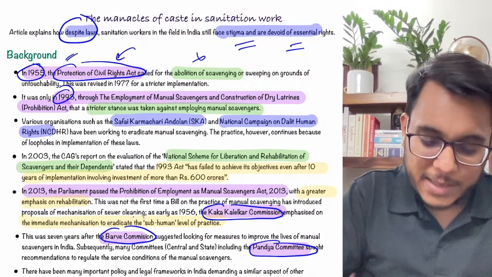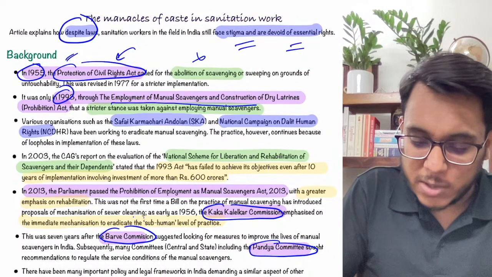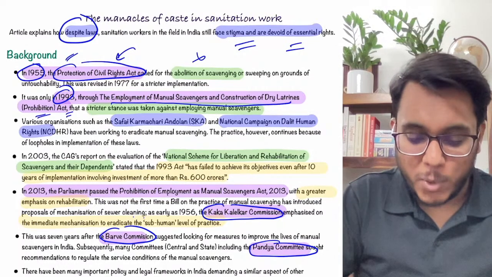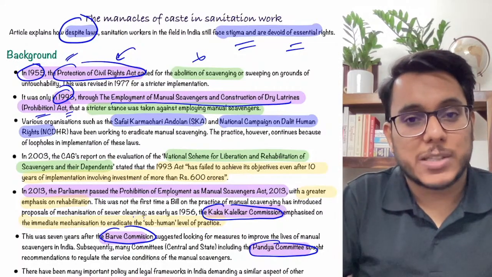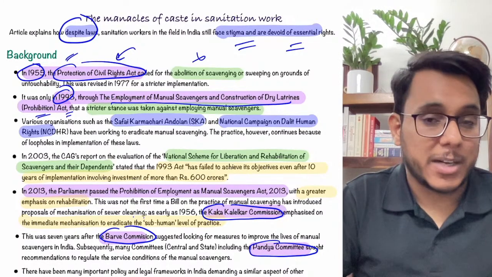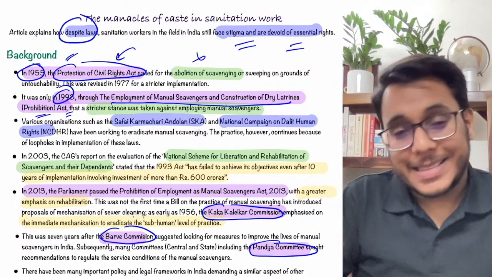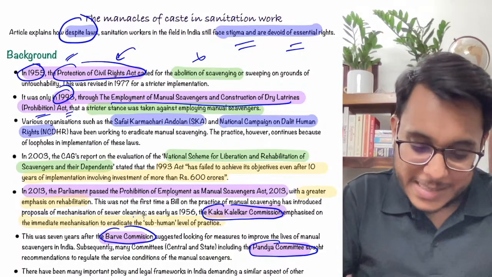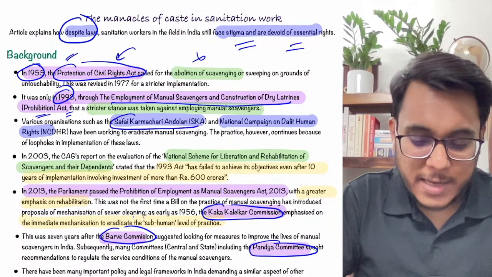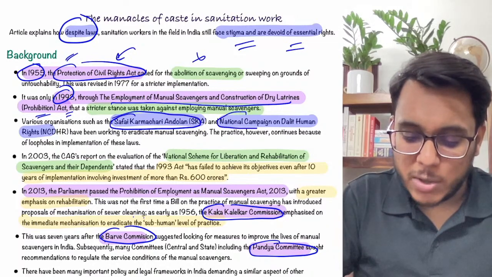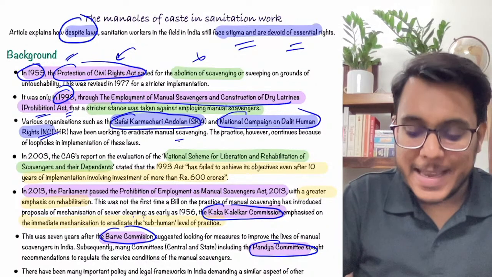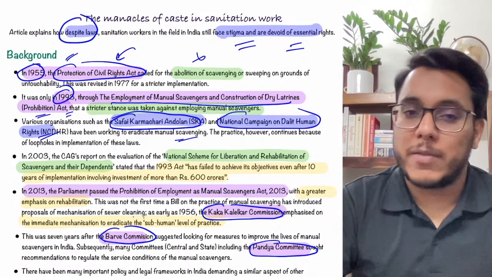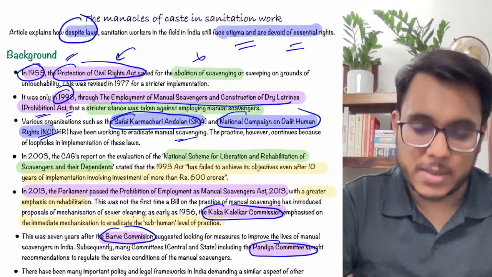After that, guys, in 1993 the Employment of Manual Scavengers and Construction of Dry Latrines Prohibition Act was passed. This particular law provided that in no circumstance will manual scavengers practice manual scavenging. This law also has not been very successful, guys. Organizations such as the Safai Karamchari Andolan and the National Campaign on Dalit Human Rights are trying to eradicate the practice of manual scavenging, but their efforts have also not been very successful. The laws have also not been very successful.